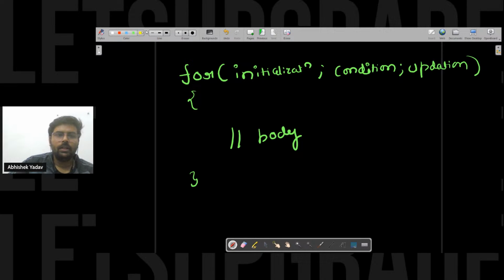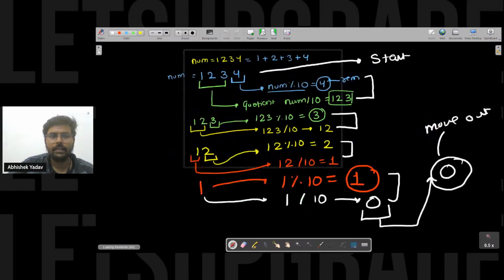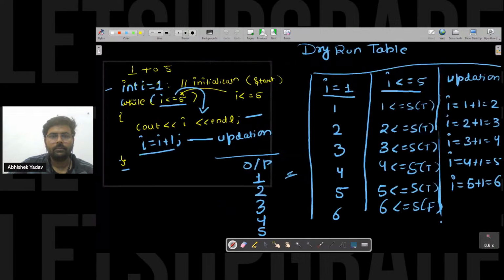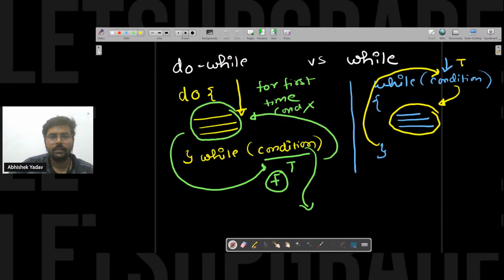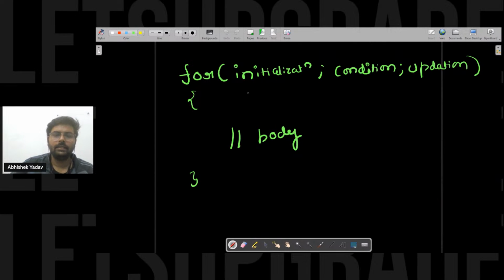Simple. So here what will happen, if you carefully observe the previous example also, let's take this one itself. Here I have the initialization part, the condition part, the updation part, and the body. The moment my compiler sees the for keyword, it will first go to the initialization statement.